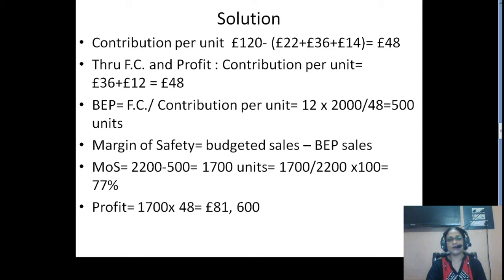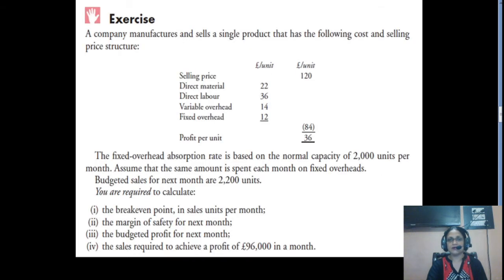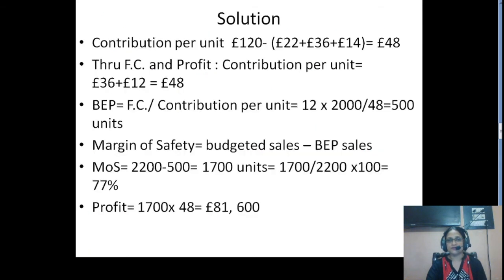You can calculate contribution either way, either from the side of S minus V or F plus P. So fixed cost is 36 pound. Your profit is 36 pound and your fixed cost is 12 pound, as it is given here, right? So we can calculate contribution this way also. Now, break-even point would be fixed cost divided by contribution per unit.